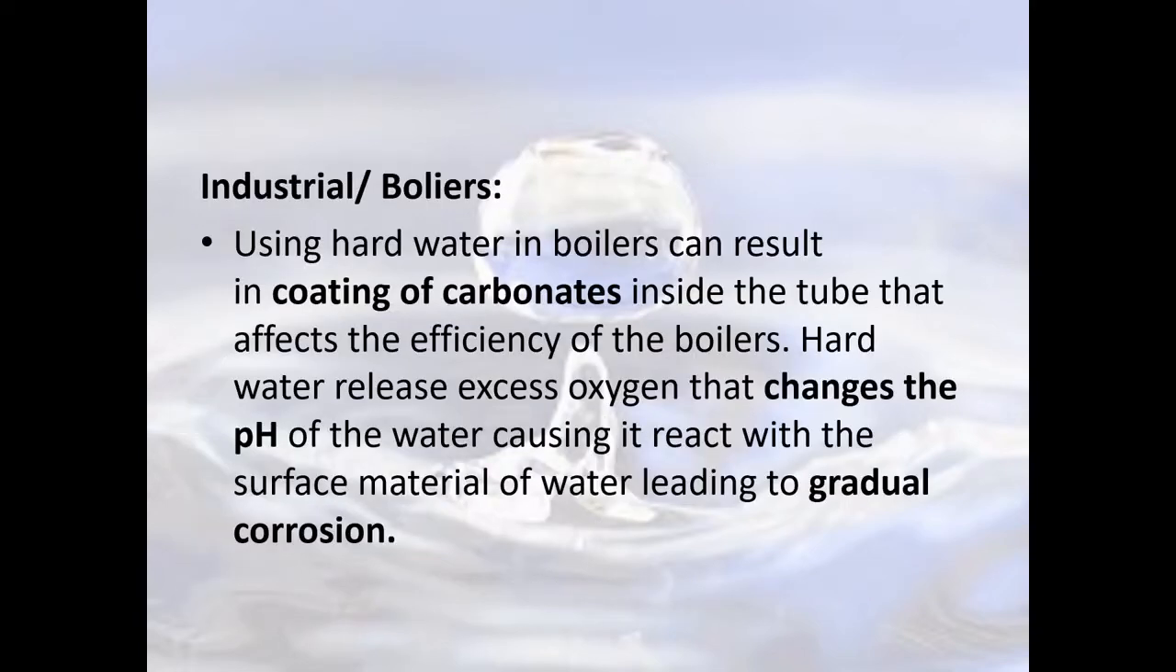Next is industrial uses, and boilers. Using hard water in boilers will result in a coating of carbonates inside the tubes, and that will affect the efficiency of the boilers. Hard water releases excess oxygen, and that will change the pH of the water. Again, it will react with the surface material. Finally, it will lead to gradual corrosion. Your whole boiler will start corroding.